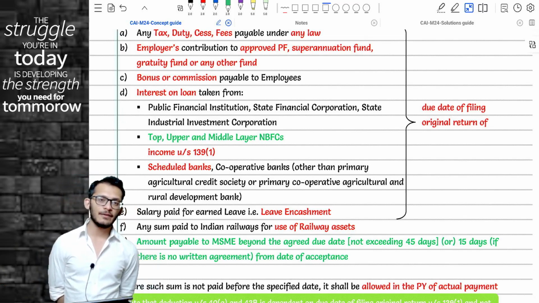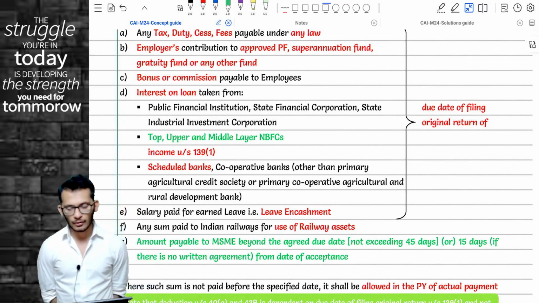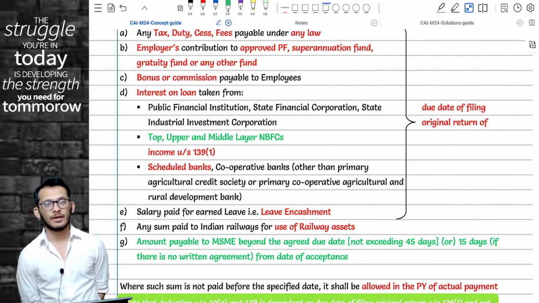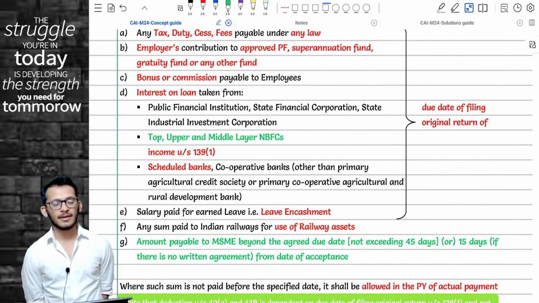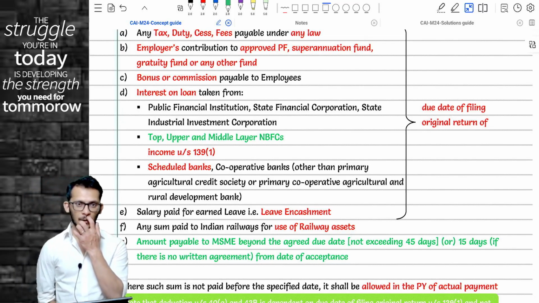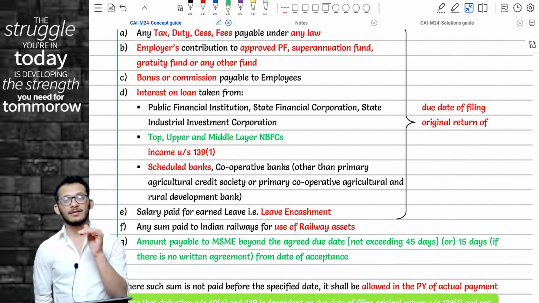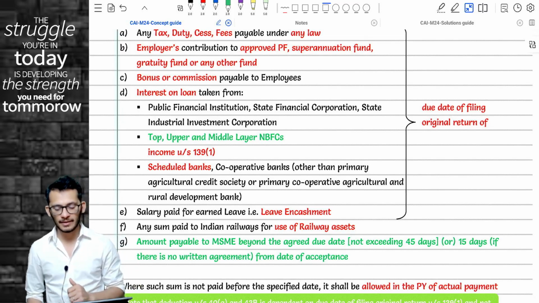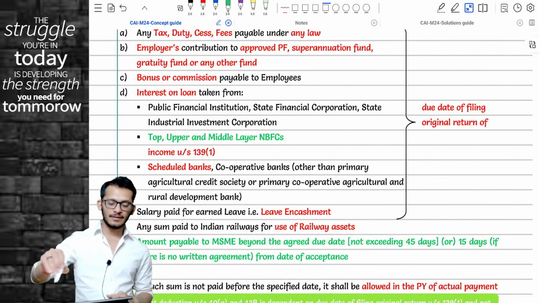All these 3 NBFCs also are not going to grant you the benefit if you do not make their interest payments on time. Rahul, what is on time? Within the due date of return filing. But the amendment is not that. The significant amendment is the bottom one. Starting this year,